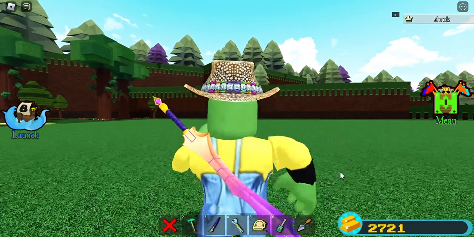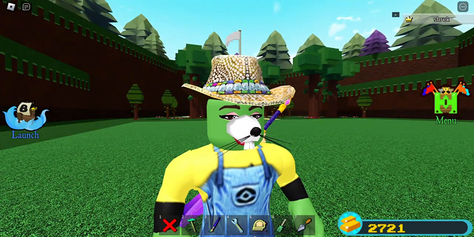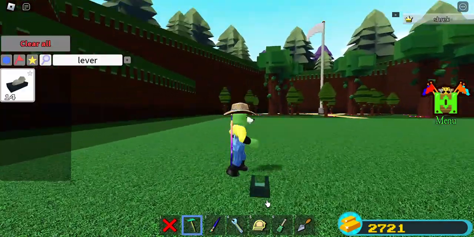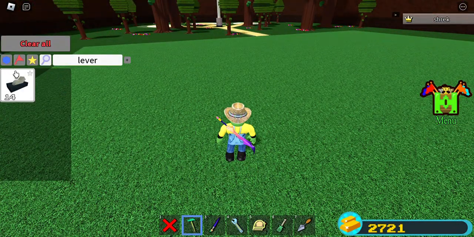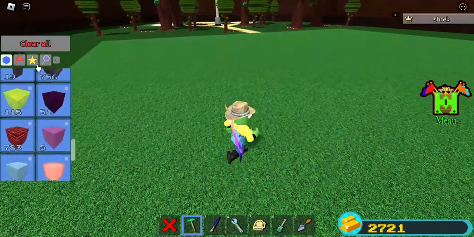Well guys, welcome back to Minecraft here. This is a video on how to use the screwdriver tool in Build a Boat. Let's just say this is the use of the screwdriver tool.